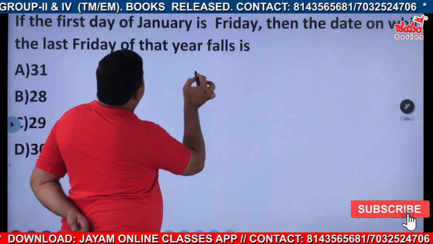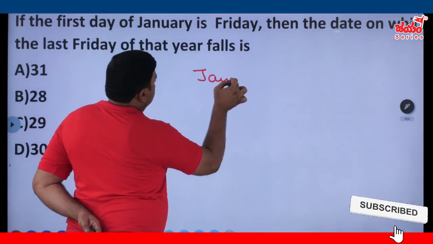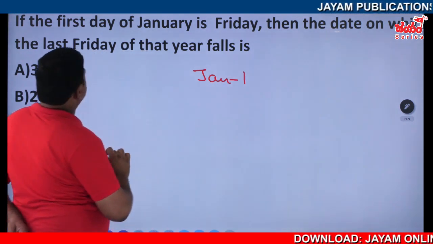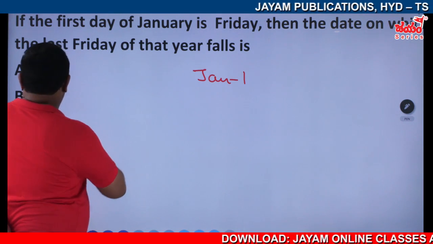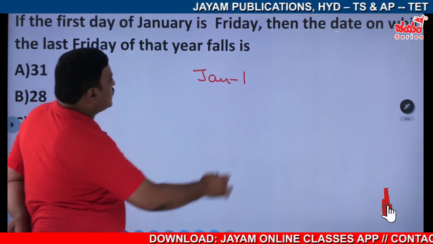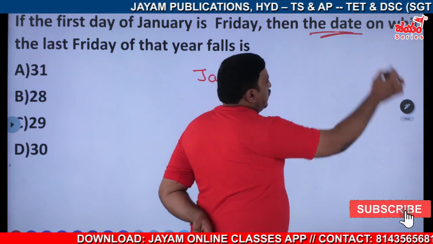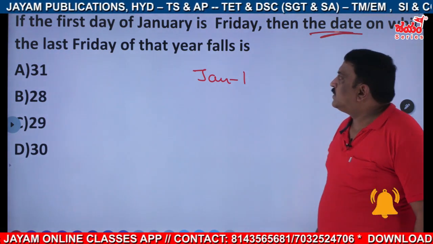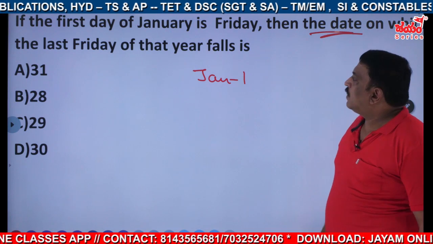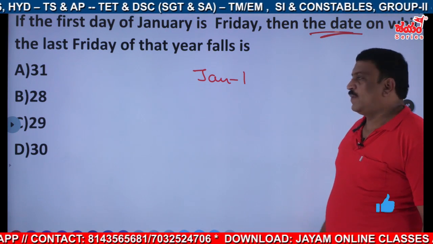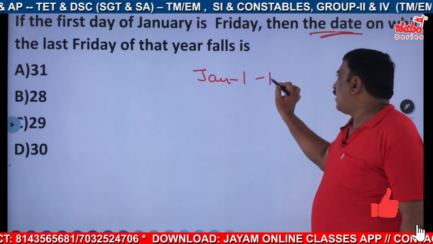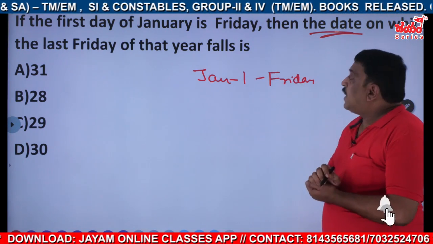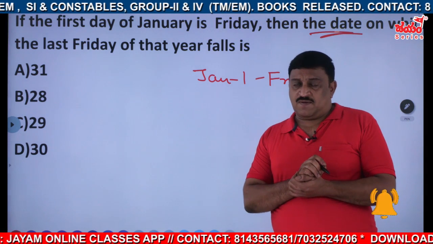This is a date. So we need the date on which the last Friday of the year falls.